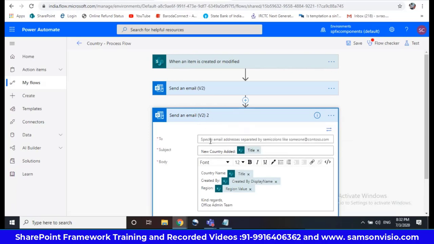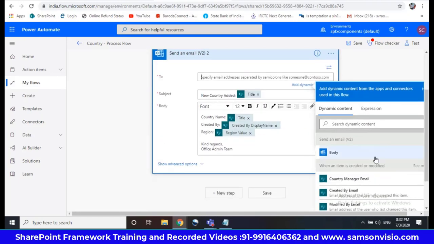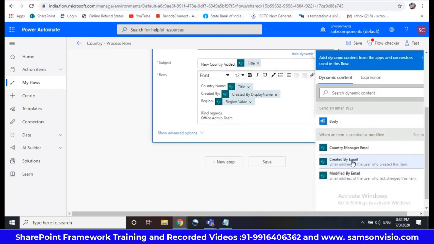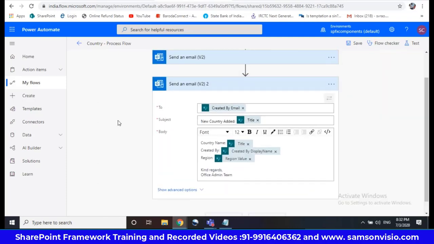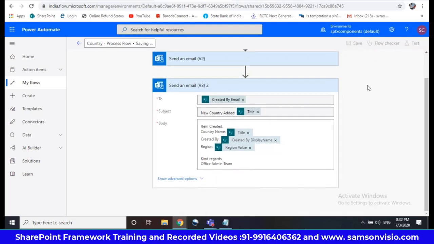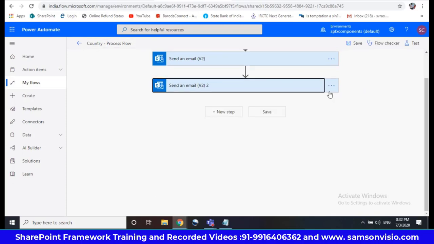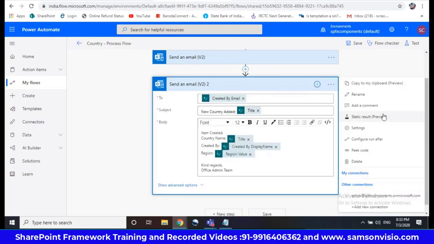Maybe I don't want to address as manager. I mean, I am going to use created by. Okay, so you can say item is created. I mean, there is no scenario here. Just want to show that clipboard option. Okay.